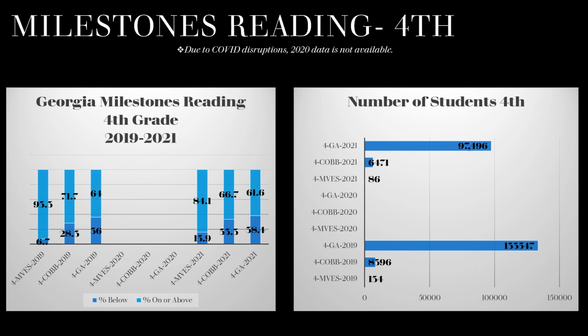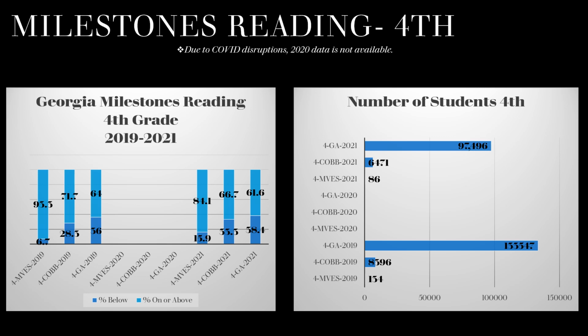We'll now review the fourth grade reading milestone scores. As you can see, just like on the last slide, we are performing at Mountain View Elementary School far above where the county and the state is ranking. When you compare year 2019 to year 2021, you can see a decrease in Mountain View Elementary School scores from 93% on or above, and it dropped down to 84%. Within the county, it also dropped from 71% to 66%, and at the state level, dropped from 64% to 61%.